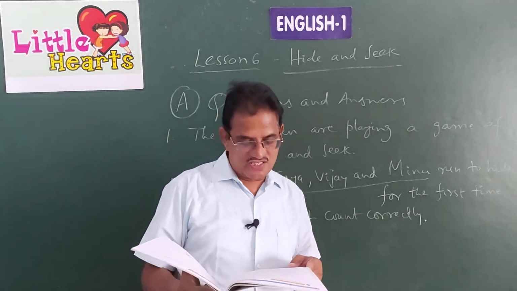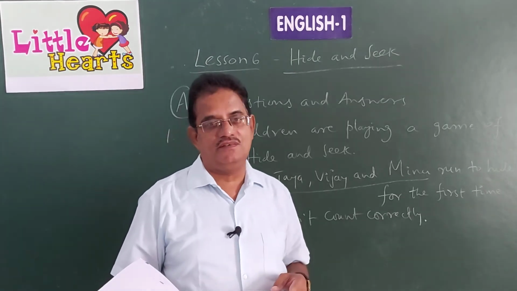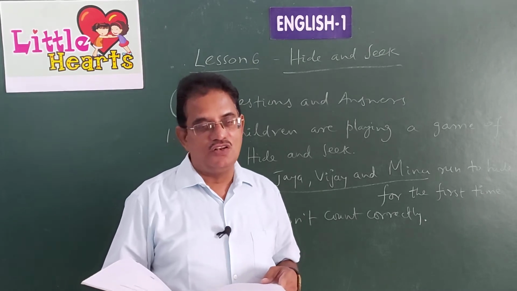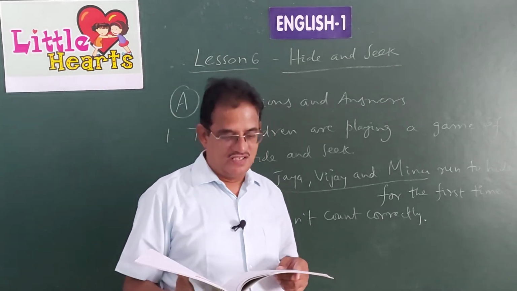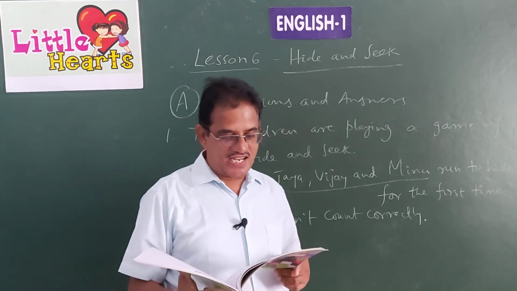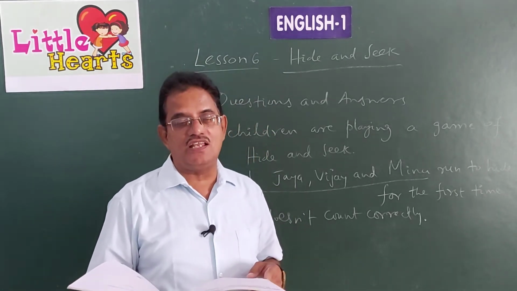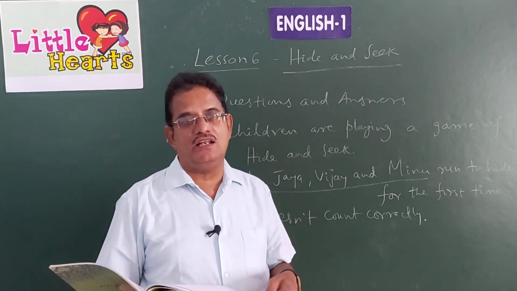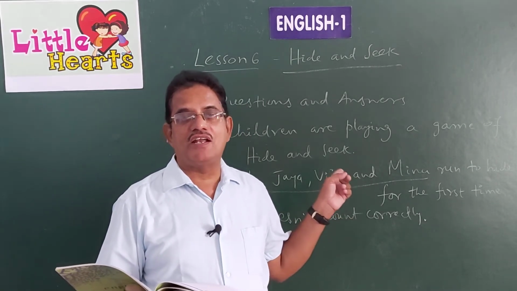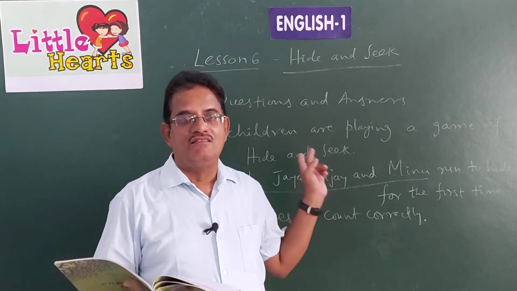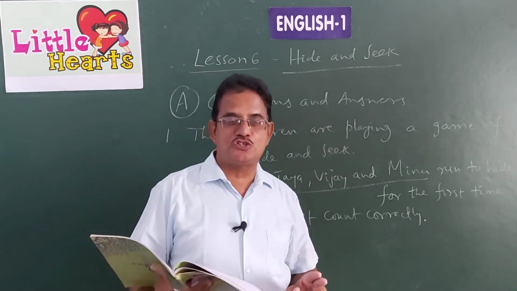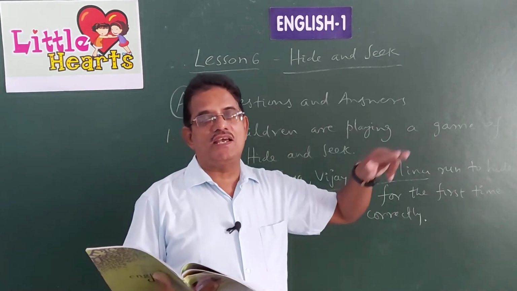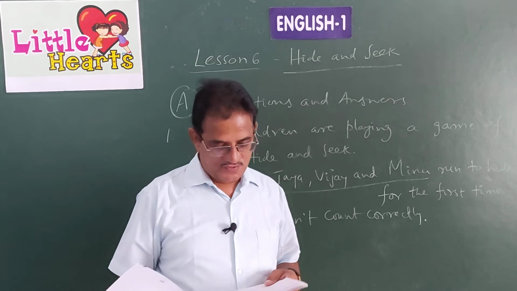Question number 5. Does Ajay really get Nikhil behind the shed? No, Nikhil is not there behind the shed. No, Ajay doesn't really get Nikhil behind the shed. He can only get his shoe. Because Nikhil left his shoe there and then he went and hid somewhere else. When Ajay sees his shoe, he runs there. In the meanwhile, the remaining children went there to touch the tree.